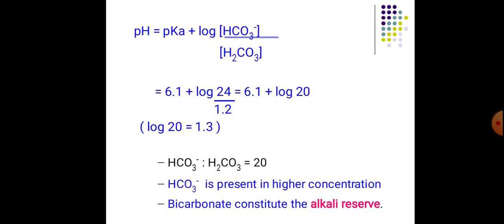Substituting these values in the Henderson-Hasselbalch equation, we get 6.1 plus log 20. Log 20 is 1.3. Then pH will be 6.1 plus 1.3, which is equal to 7.4, which is the pH of plasma.